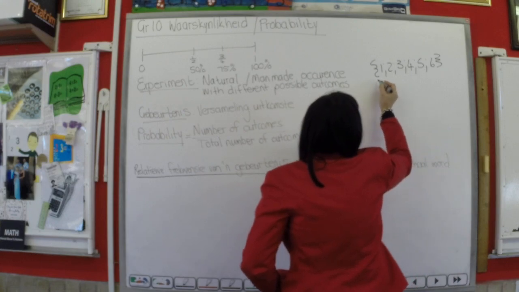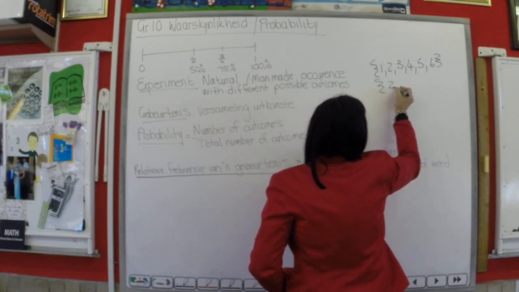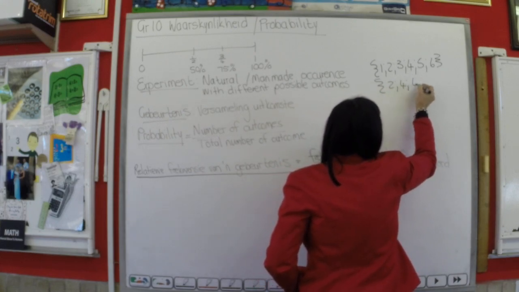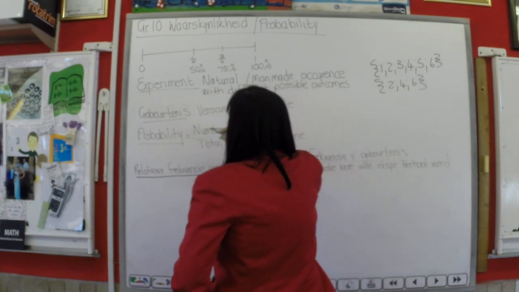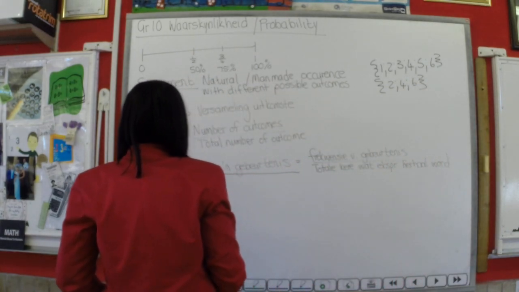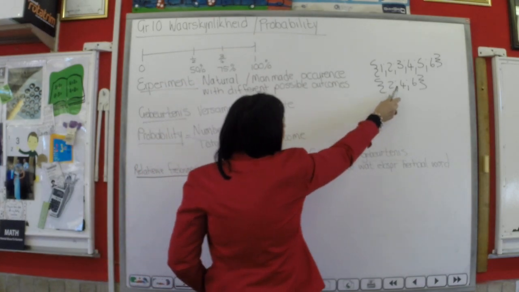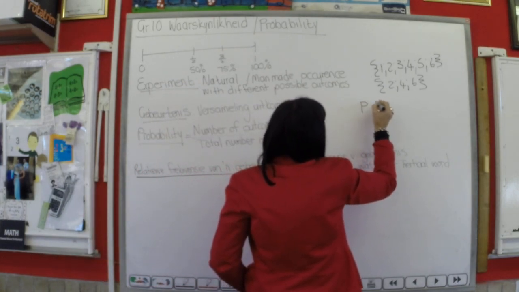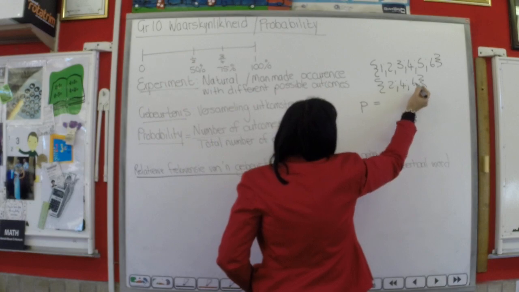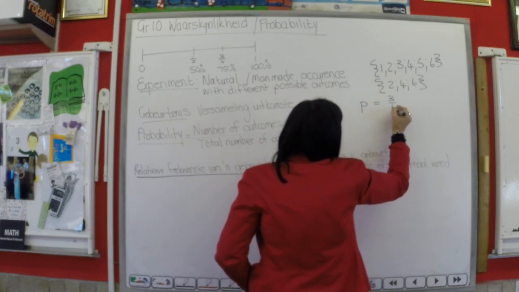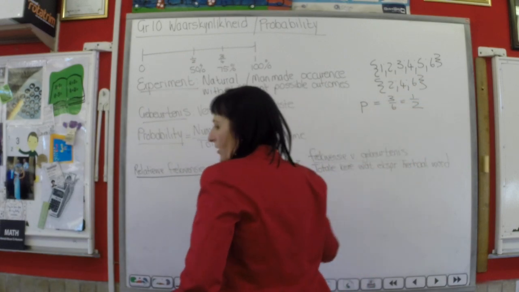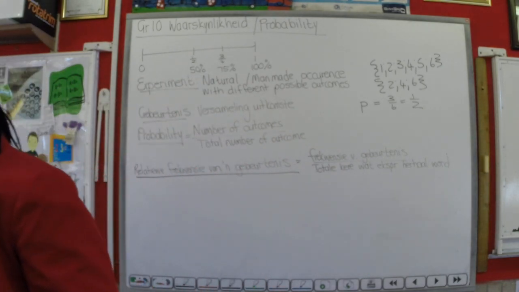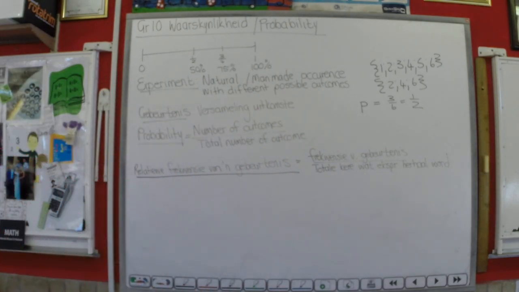The possibility for it to land on an even number will be 2, 4, 6. So if you want to work out the probability, it's the number of outcomes, the probability of that happening, it's 1, 2, 3 on 6, that will be a half. Very, very easy.